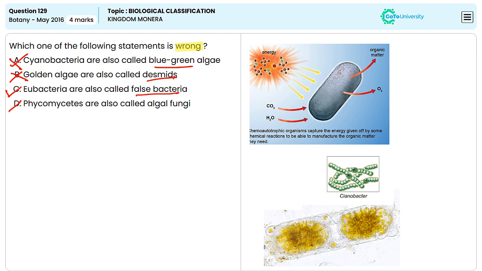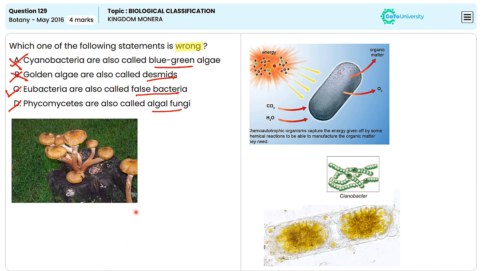Option D, phycomycetes are also called algal fungi. This is a true statement. Phycomycetes are a class of fungi that are often called algal fungi because they share common characteristics with algae, particularly their simple, undifferentiated body structure and aquatic habitat.